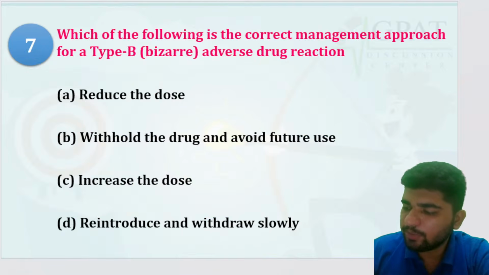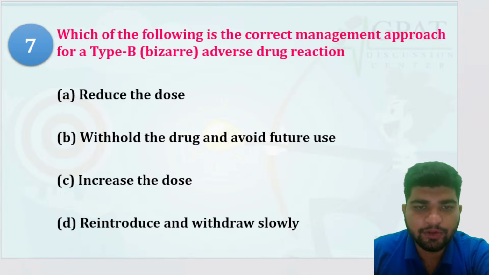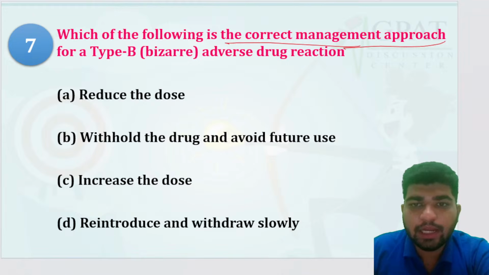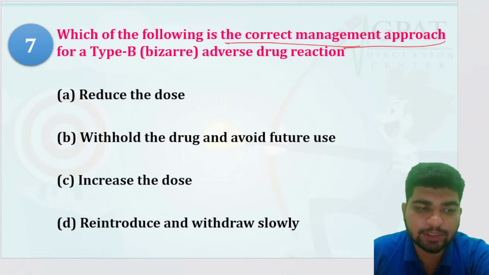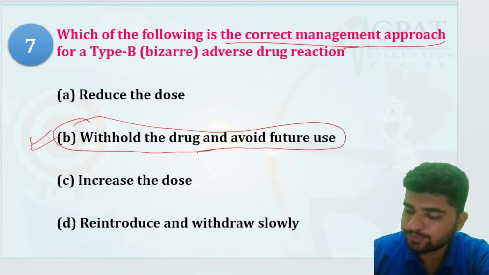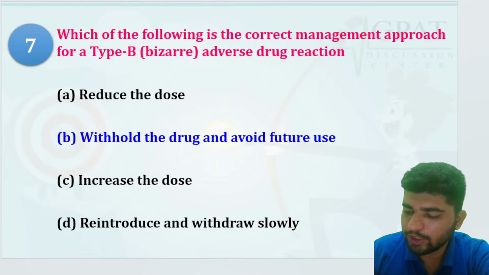Which of the following is the correct management approach for a type B bizarre adverse drug reaction? Reduce the dose, withhold the drug, and avoid future use. Or increase the dose, reintroduce, and withdraw slowly. What would be the right management? Yes, Saurabh. Yes, good Pratibha. Nice, Piyush, Smriti. Withhold the drug and avoid future use. This would be your correct answer.